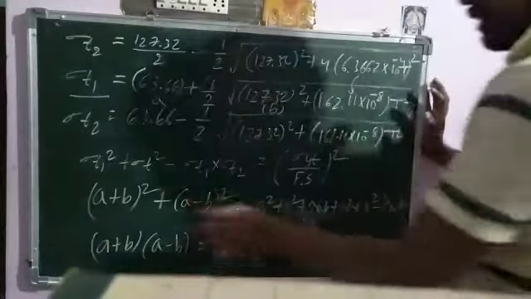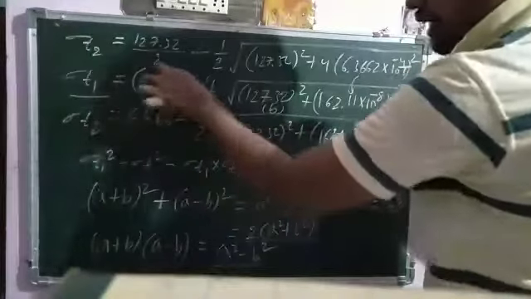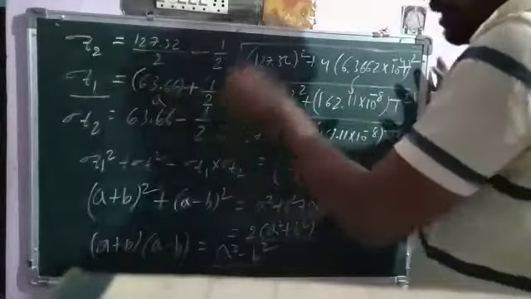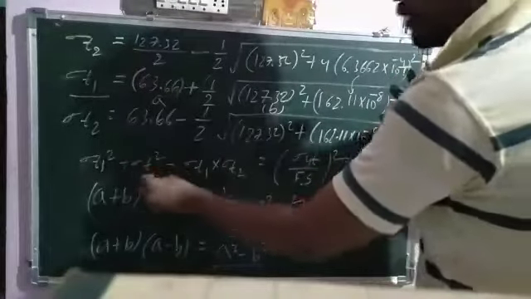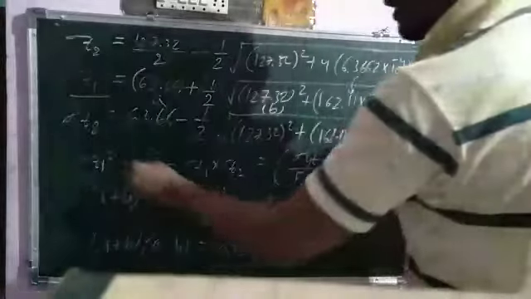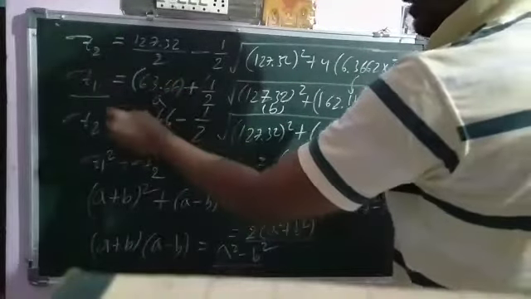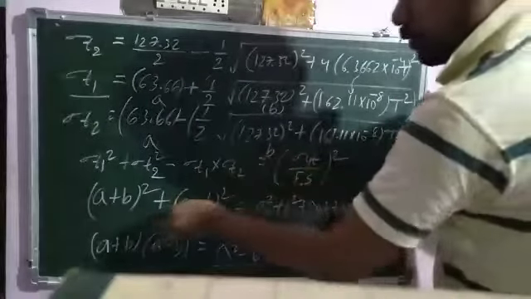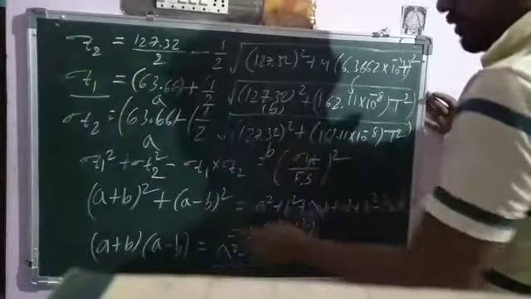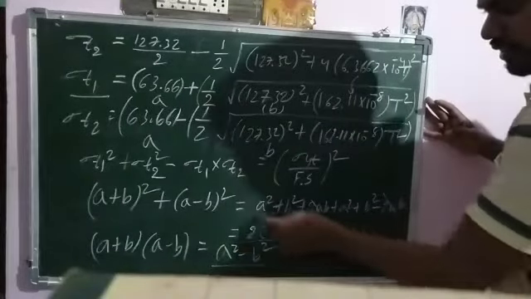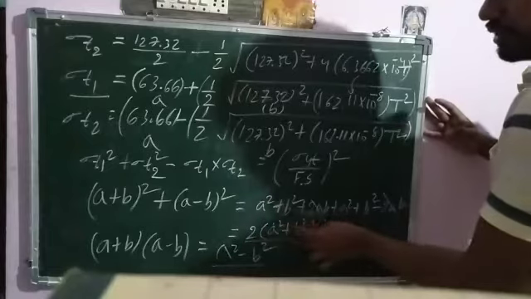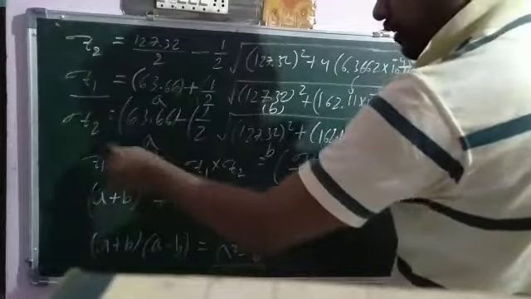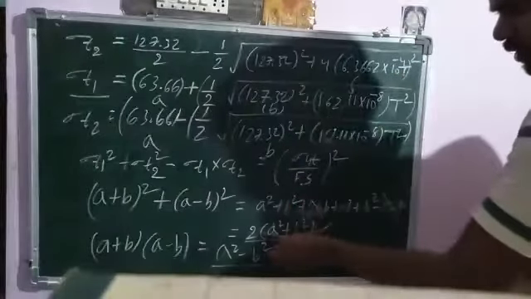Then sigma T1 square means (A plus B) whole square. Isn't it? Plus sigma T2 square. Sigma T2 means A minus B, so (A minus B) whole square. Together this is equal to, so what is the final term? 2 into (A square plus B square). So if we substitute sigma T1 and sigma T2 here and simplify, we get 2 into (A square plus B square).